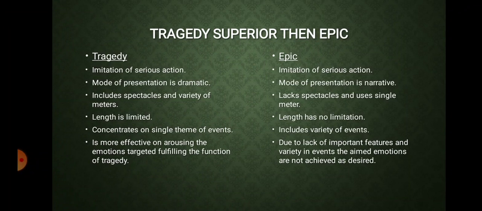There should be no variety. Now when this happens, it becomes a compact piece of action, because all the actions are working on a single theme. Whereas epic includes a variety of events, because there is no limitation on time or space. There can be many events going on simultaneously.